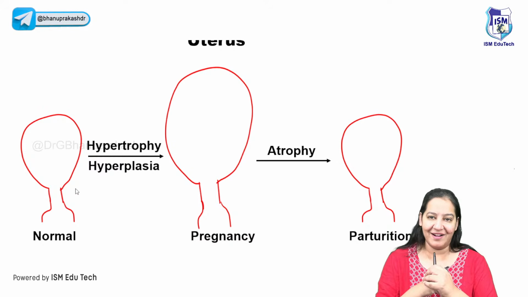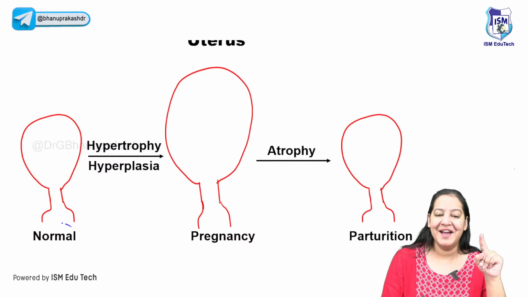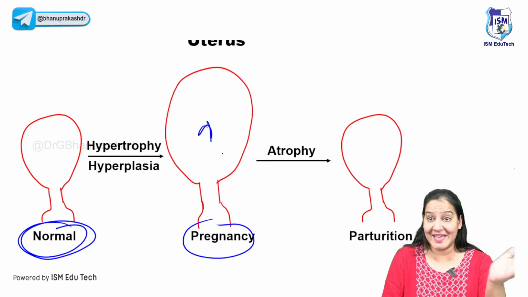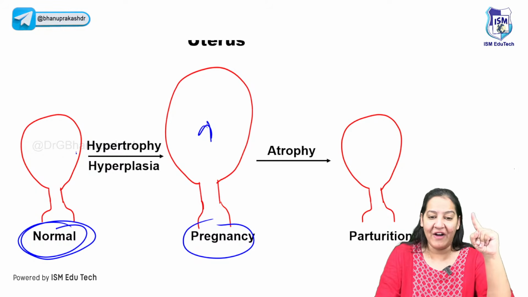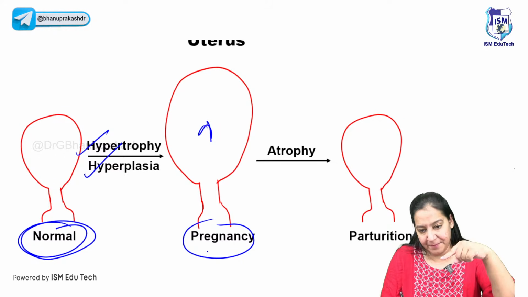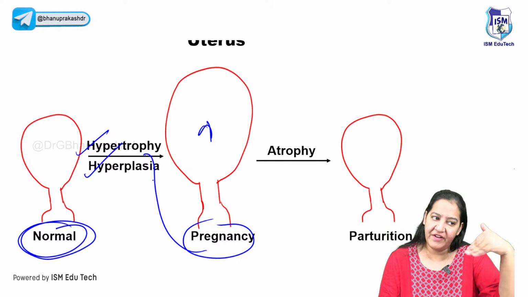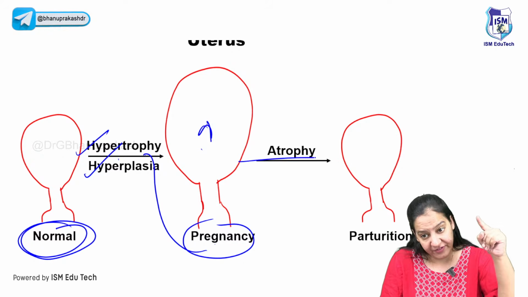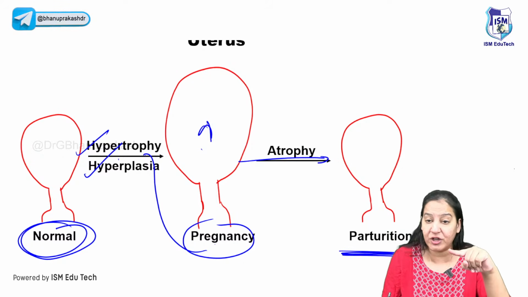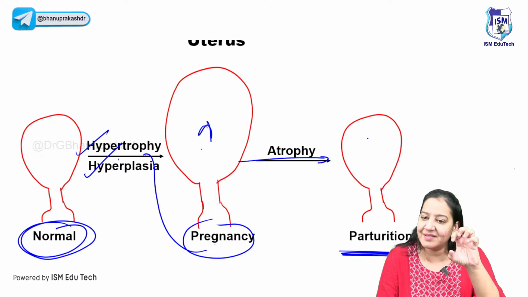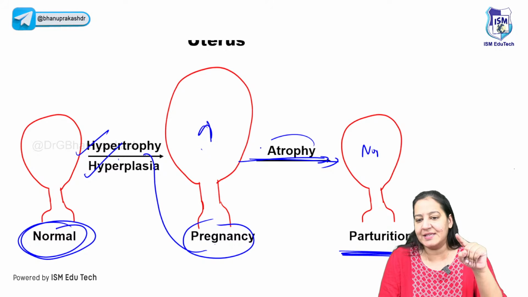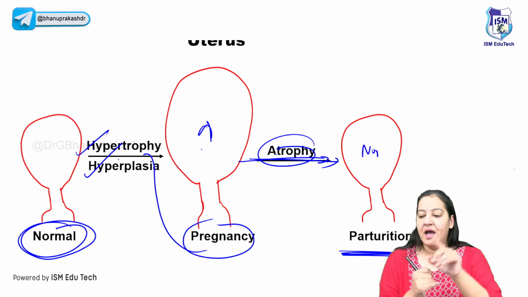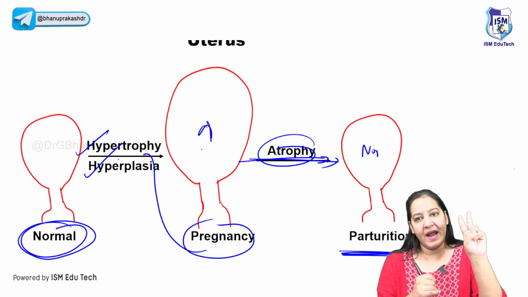So in the uterus, what have we learned? See the summary of the uterus. This is the normal size of the uterus. During pregnancy, it increases in size because of hypertrophy as well as hyperplasia. So in pregnancy, both come. Hypertrophy and hyperplasia result in an increase in size of the uterus during pregnancy. But after delivery, during parturition, the uterus shrinks again and becomes normal size. So this is atrophy. So the uterus comes up in three different examples: hypertrophy, hyperplasia, and atrophy.